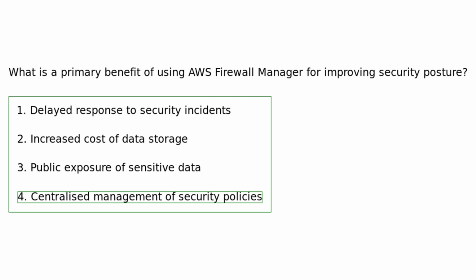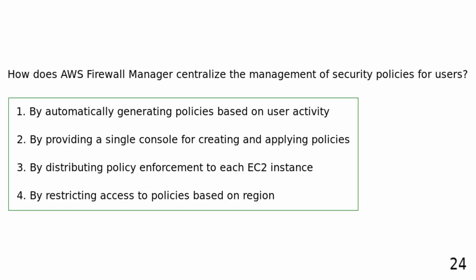A primary benefit of using AWS Firewall Manager for improving security posture is the centralized management of security policies, allowing for consistent enforcement and proactive security measures. How does AWS Firewall Manager centralize the management of security policies for users? By automatically generating policies based on user activity. By providing a single console for creating and applying policies. By distributing policy enforcement to each EC2 instance. By restricting access to policies based on region.